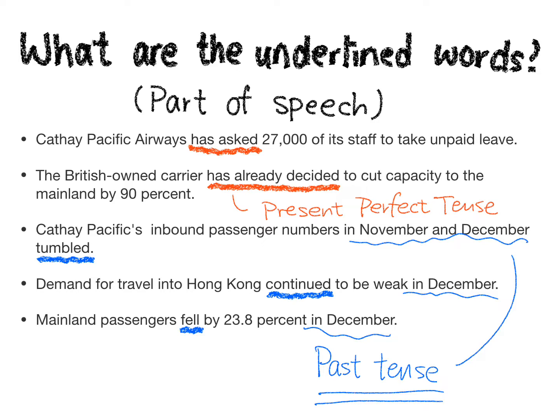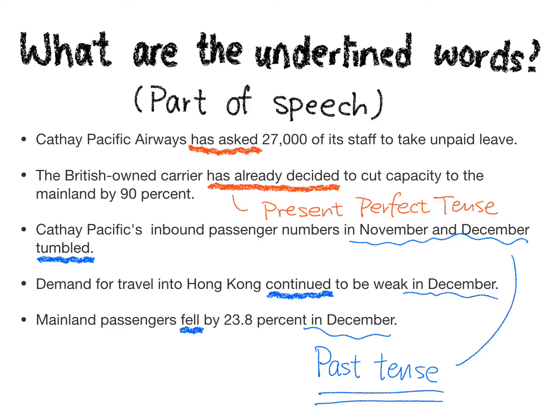Now at this moment, I'm sure you're confused. If you say present perfect tense is some action that is completed before now, if something happened in the past, then what is the difference between present perfect tense and past tense? If all these actions happened before now, why don't we all just use past tense? Good, if you have this awareness, then you're on the right track. But we're not going to explain it right now. We're going to explain it in another video.